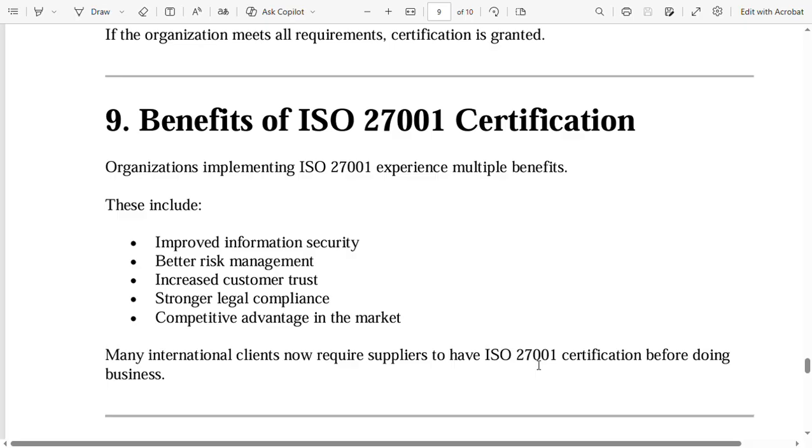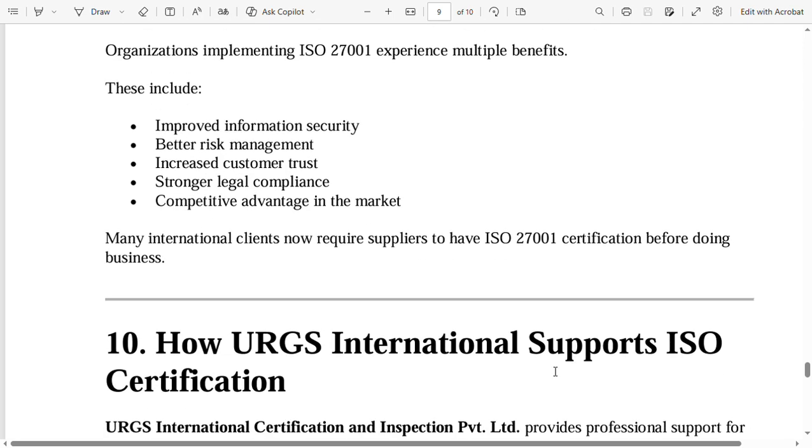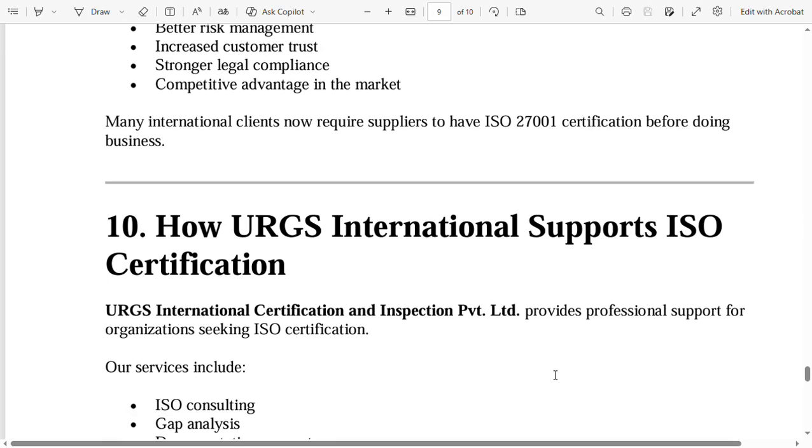Benefits of ISO 27001 certification. Organizations implementing ISO 27001 experience multiple benefits. These include improved information security, better risk management, increased customer trust, stronger legal compliance, competitive advantage in the market. Many international clients now require suppliers to have ISO 27001 certification before doing business.